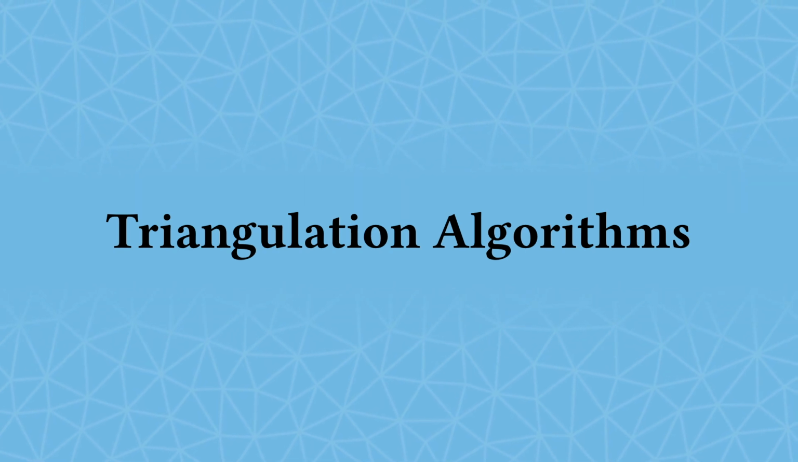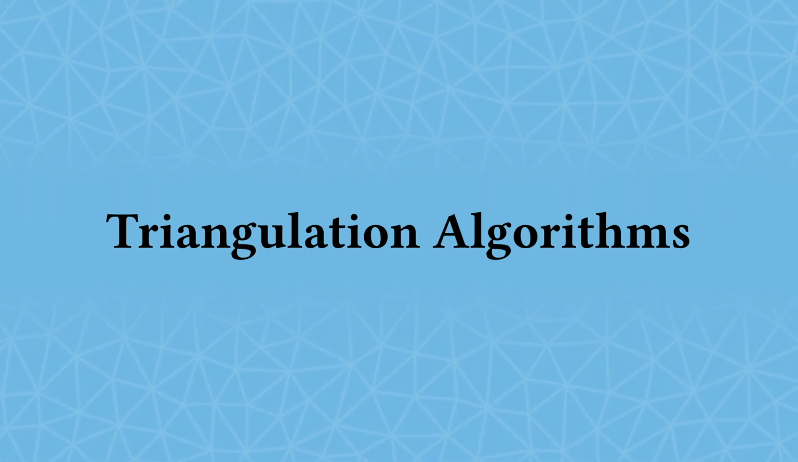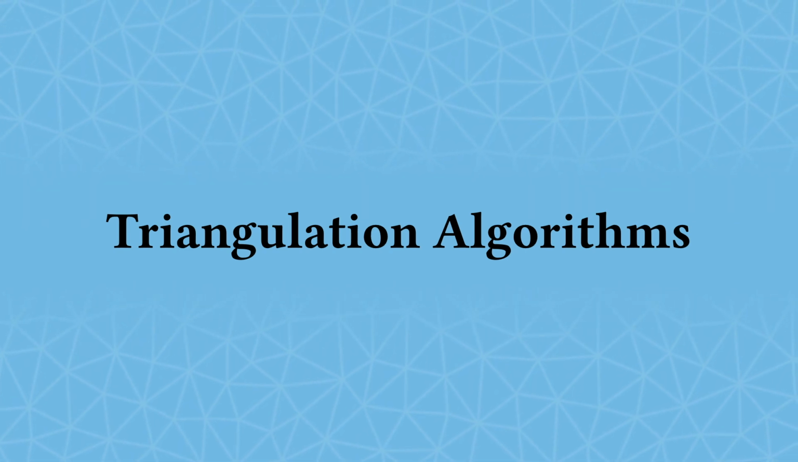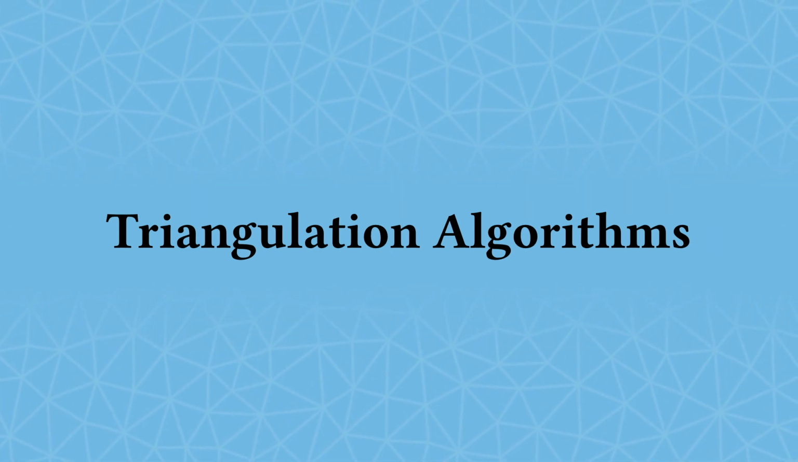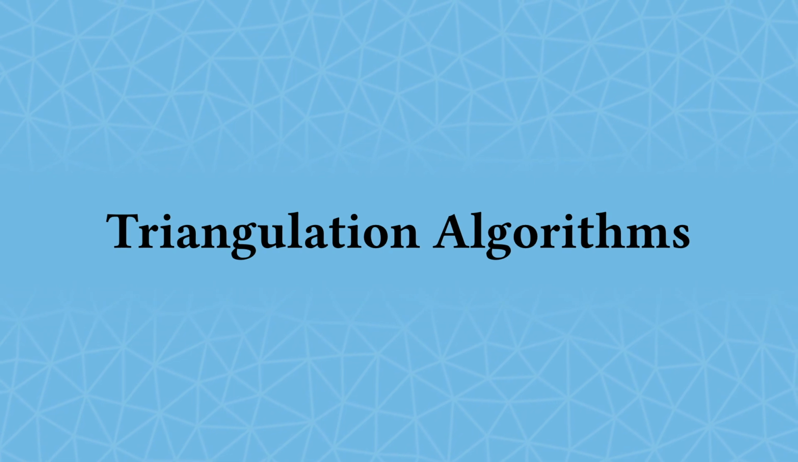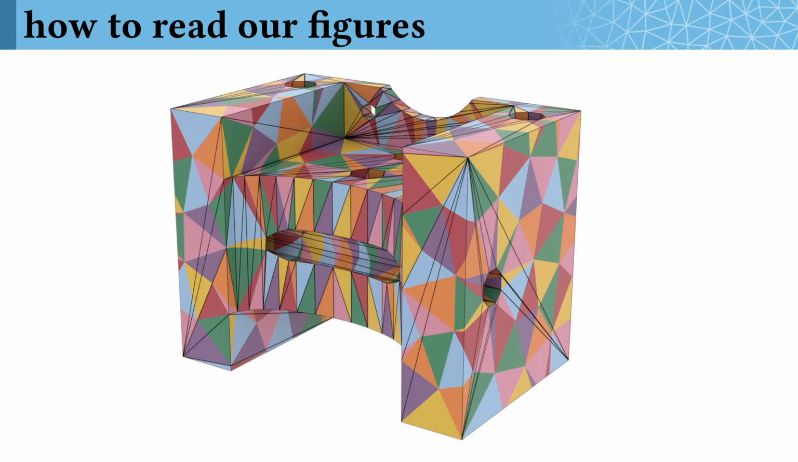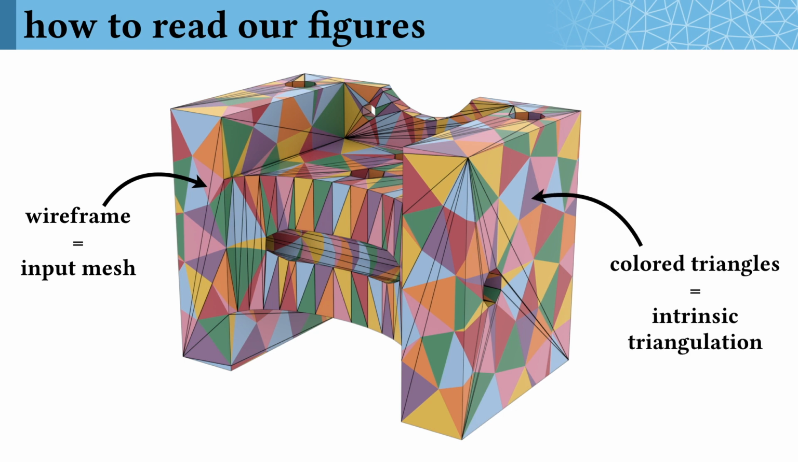Now that we have a simple and effective data structure for representing intrinsic triangulations, we can start building interesting and useful triangulations. The consistent theme here will be that algorithms from the plane already work extremely well on surfaces under our framework. Before we get too deep, a quick key about how to read our figures of intrinsic triangulations. The black wireframe edges denote the original input mesh, and the bright colored triangles are the faces of the intrinsic triangulation that we're working with.